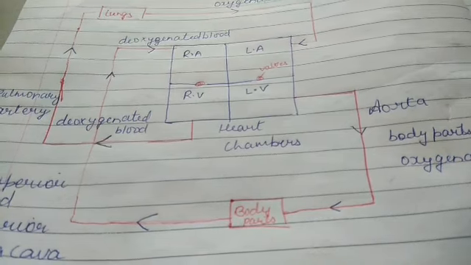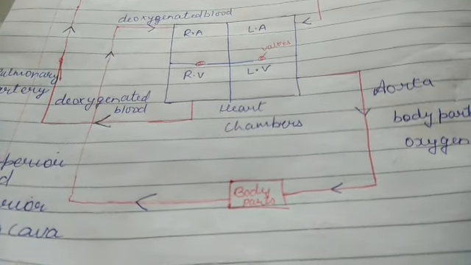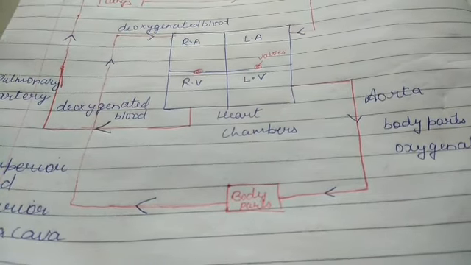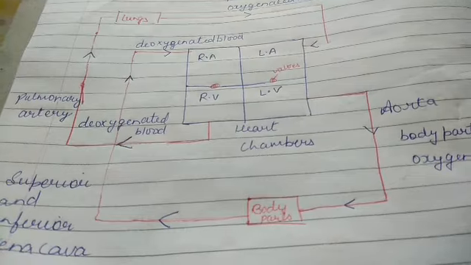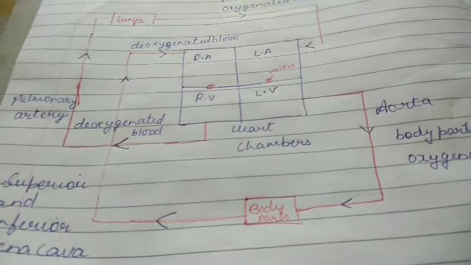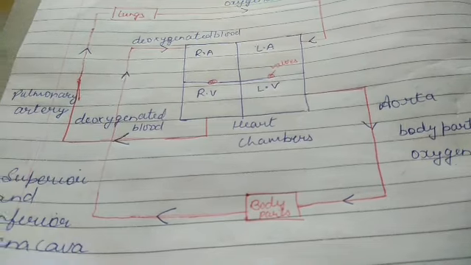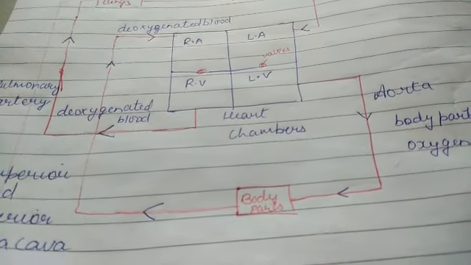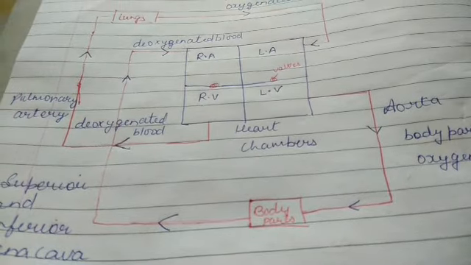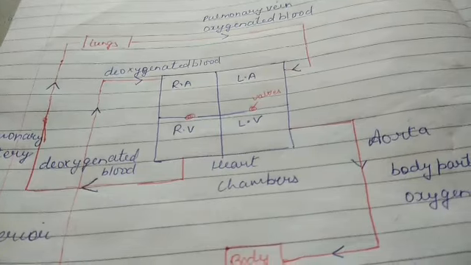Then from here, semilunar valves are found on both sides of the ventricle. So from here, the deoxygenated blood passes to the lungs through the pulmonary artery. There is an exception. I told you that arteries always carry oxygenated or pure blood, but here the pulmonary artery carries deoxygenated blood from the right ventricle to the lungs for oxygenation.